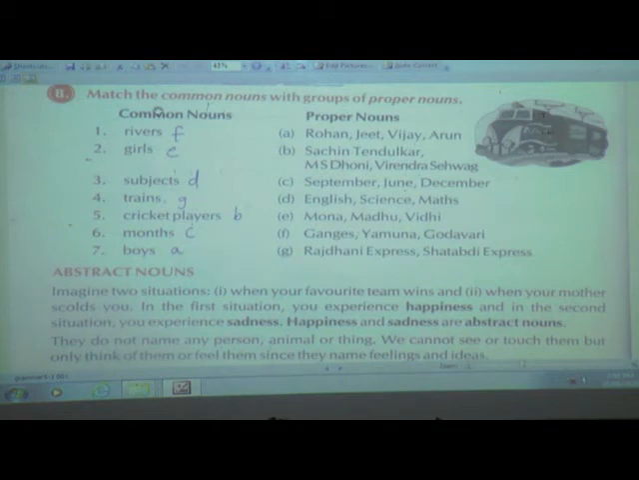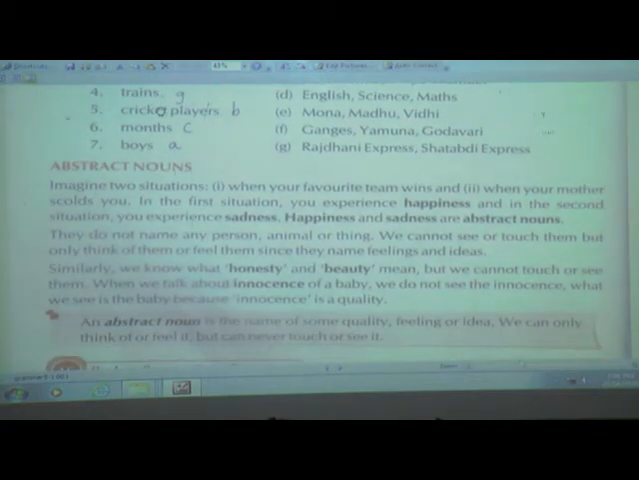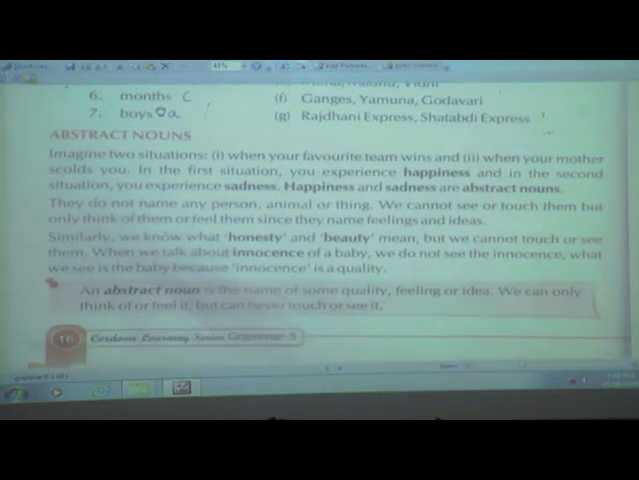Now we will be moving to the abstract noun. So what is an abstract noun? See, imagine two situations: when your favorite team wins and when your mother scolds you. Suppose India and Pakistan are playing and your favorite team is India. When they win, what will you do at that time? Yes, you will be very happy. At that time your expression will be of happiness.